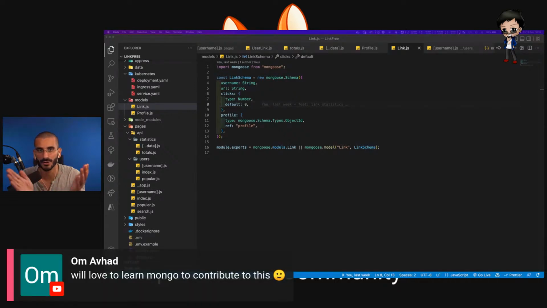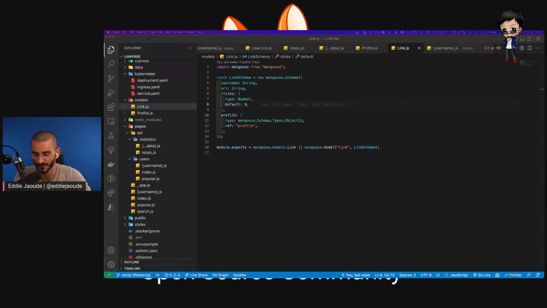Awesome. Yeah, people can contribute to this via doing React, via doing Tailwind CSS, via doing Node for the backend, or Mongo as well. So there's just so many improvements that you can all do. There's loads of ways to get involved. I'm learning all the time, so we can learn together. But yeah, what do you think?